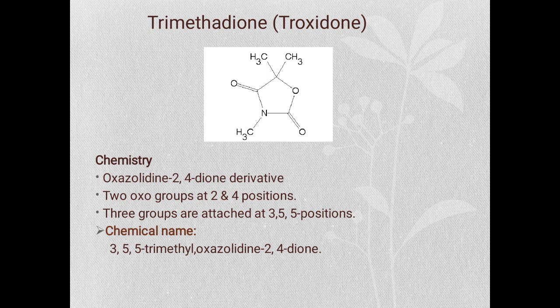Next drug here is trimethadione, also called troxidone. Chemistry: it is an oxazolidine 2,4 dione derivative, having the oxazolidine as a heterocyclic ring, and the two oxo groups are present at second and fourth position. Three groups are attached to this oxazolidine ring at third, 5 and 5 position, and the chemical name becomes 3,5,5 trimethyl oxazolidine 2,4 dione.